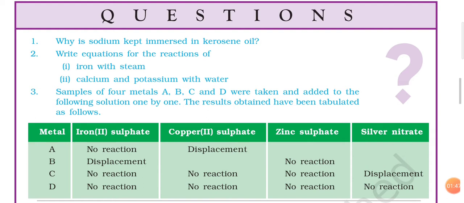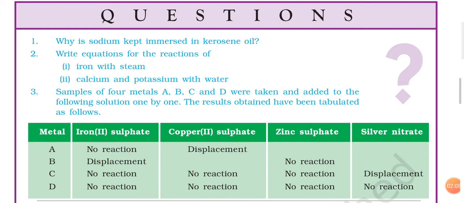So whenever H2O means water, in that case it's optional whether you want to show the physical state or leave it out, because it is understood that at room temperature H2O means water. But if it is ice or if it is steam, then in that case you need to show it. So first one is iron with steam.